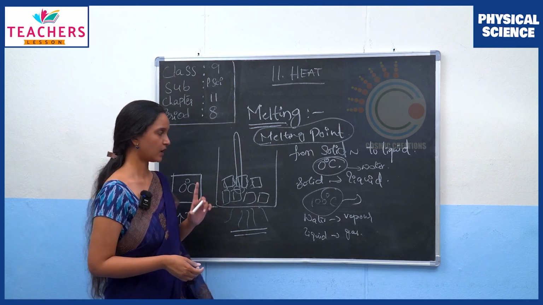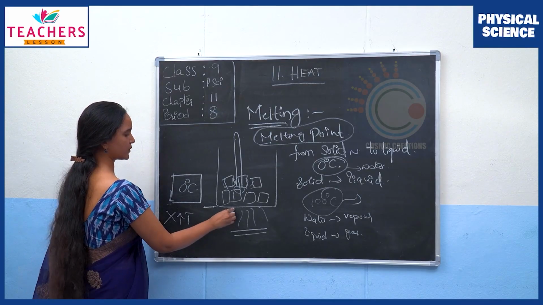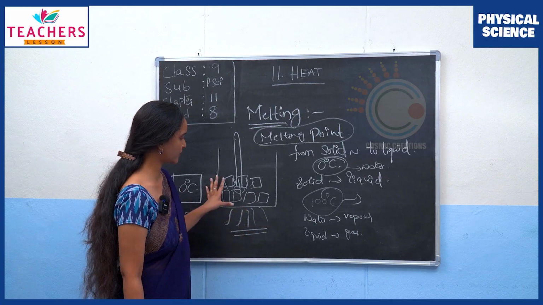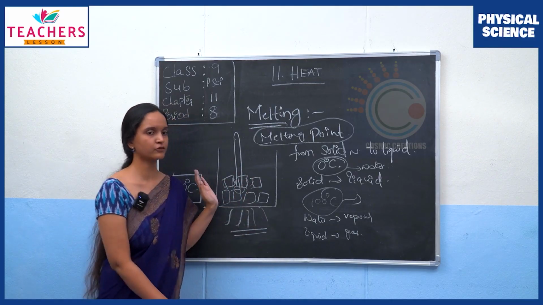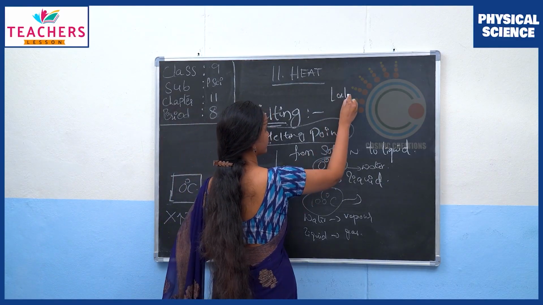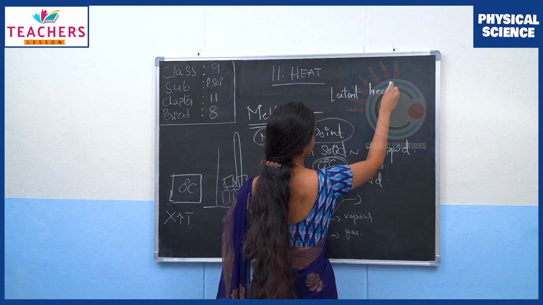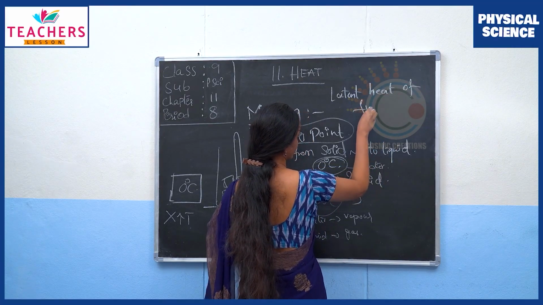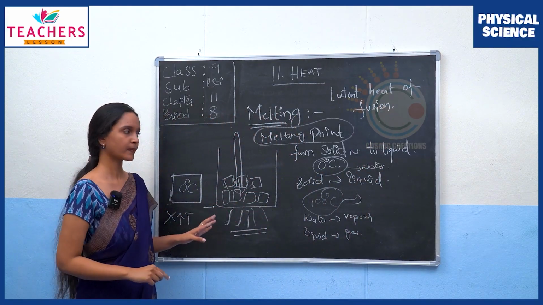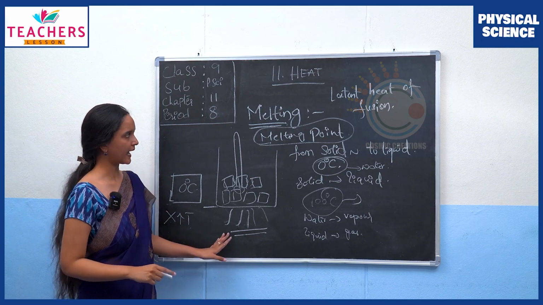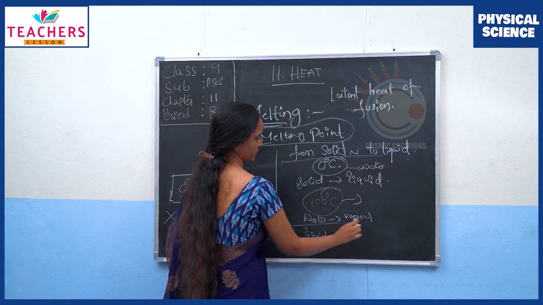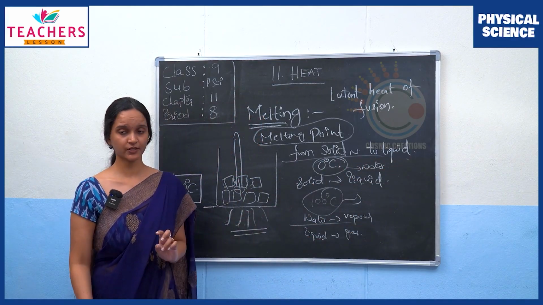Clear? Now the same way, when we are providing heat, this heat is used to change the phase from solid to water, right? So this is called our latent heat. In this case, it is latent heat of fusion. This is called latent heat of fusion. Clear? So boiling and melting are related to each other, but there is a difference in the phase changes for both. Any questions? No, madam.